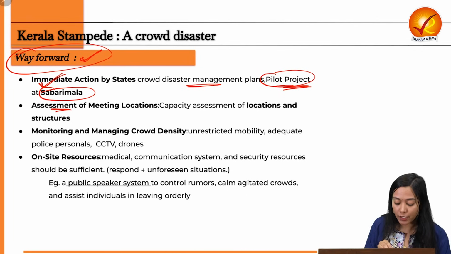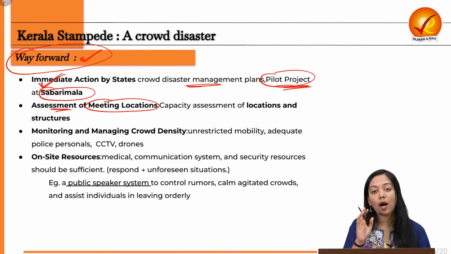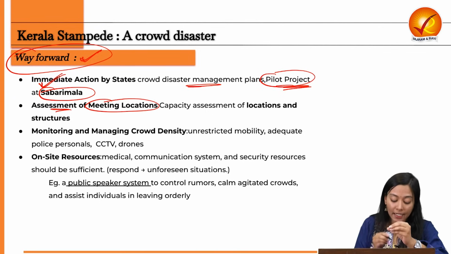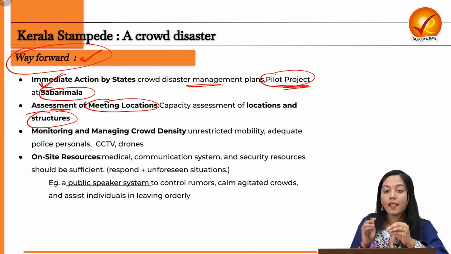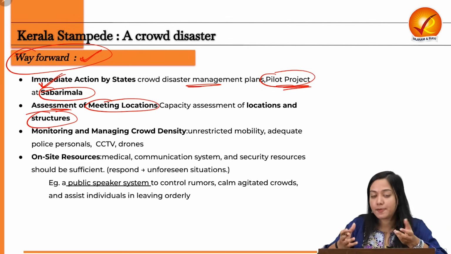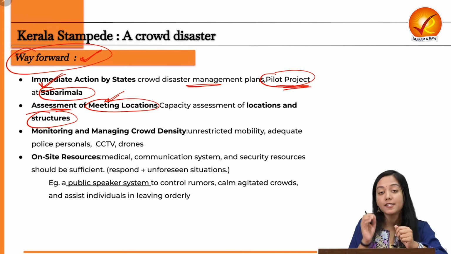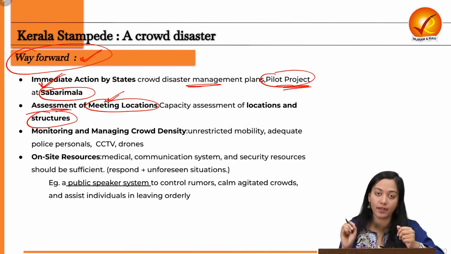Next is the assessment of the meeting location. You have to understand in which location the meeting is going to happen. You have to understand what the terrain is and how the structures are where the meeting is being held. Therefore, a comprehensive understanding and assessment of the location is very, very important.